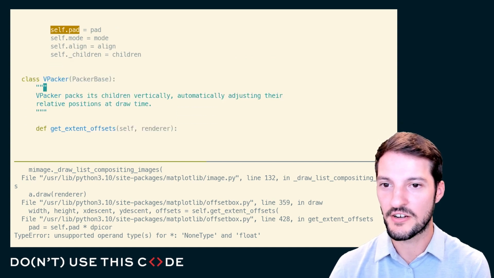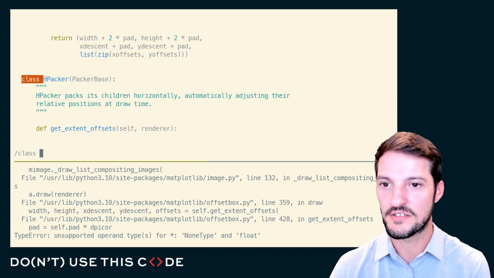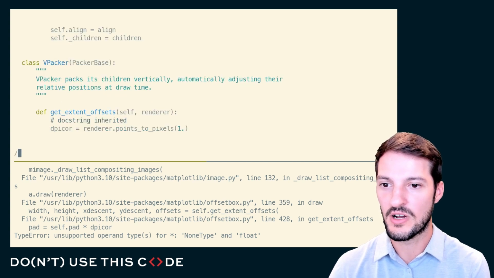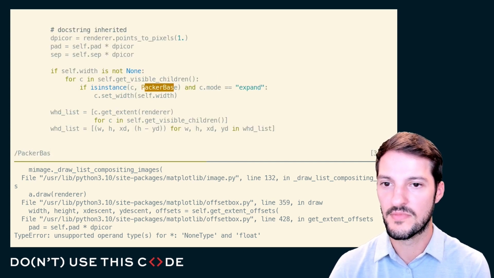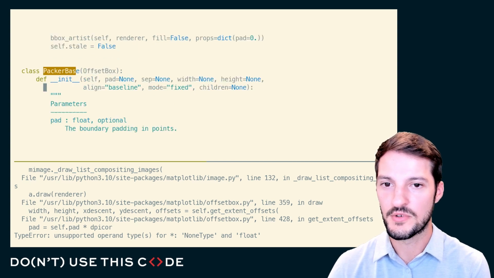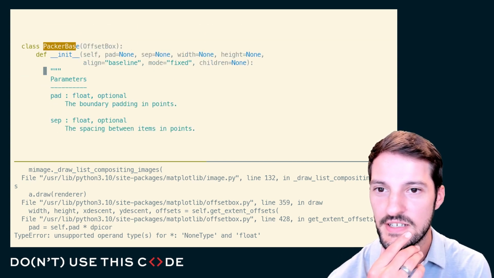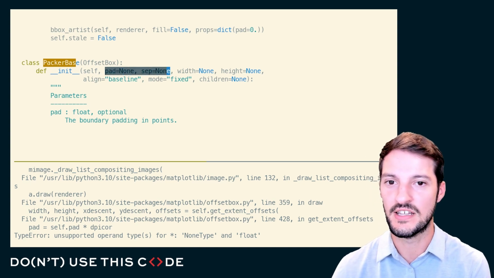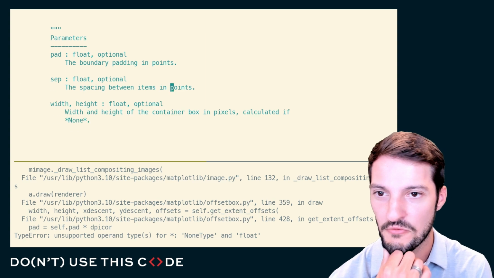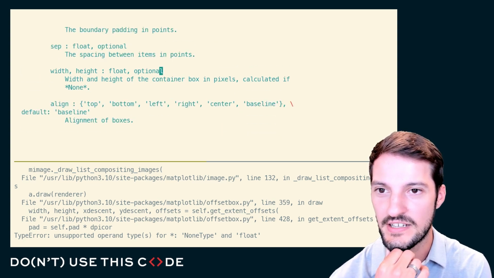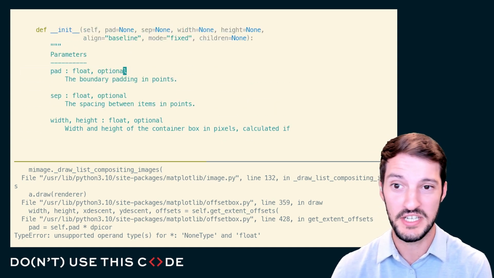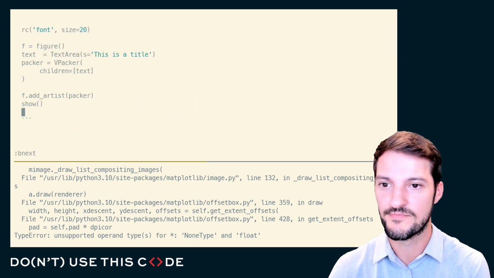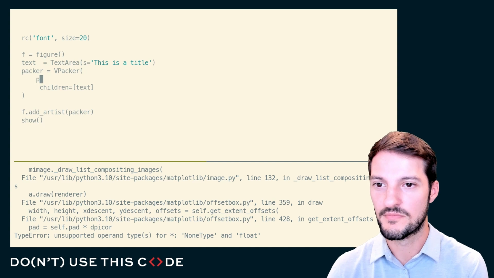So we find our vpacker, it inherits from VPackerBase, so let's look at VPackerBase. This inherits from OffsetBox. There we go. And it looks like, okay, init takes pad equals None and sep equals None. So this could very well be the source of my issue. If we're just passing those in as None, and matplotlib is expecting them, as the documentation says, to be a float, maybe I just need to pass those arguments in. So let's give that a go.